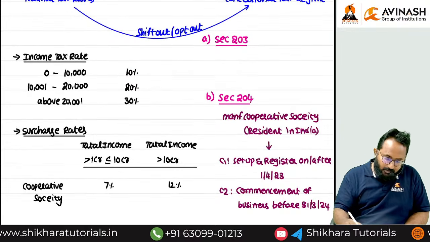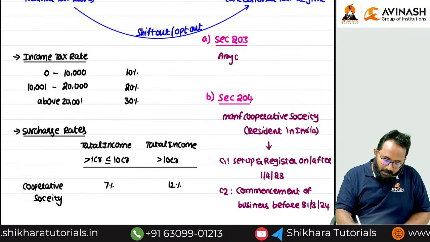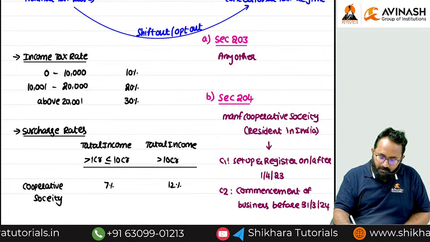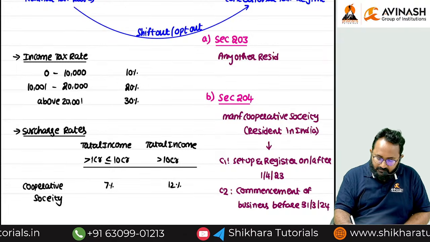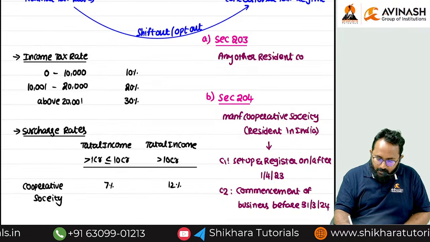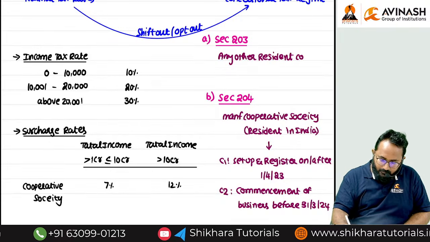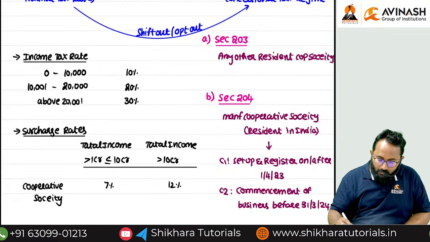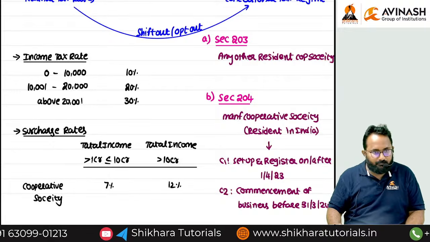Then 203. Any other resident cooperative society.